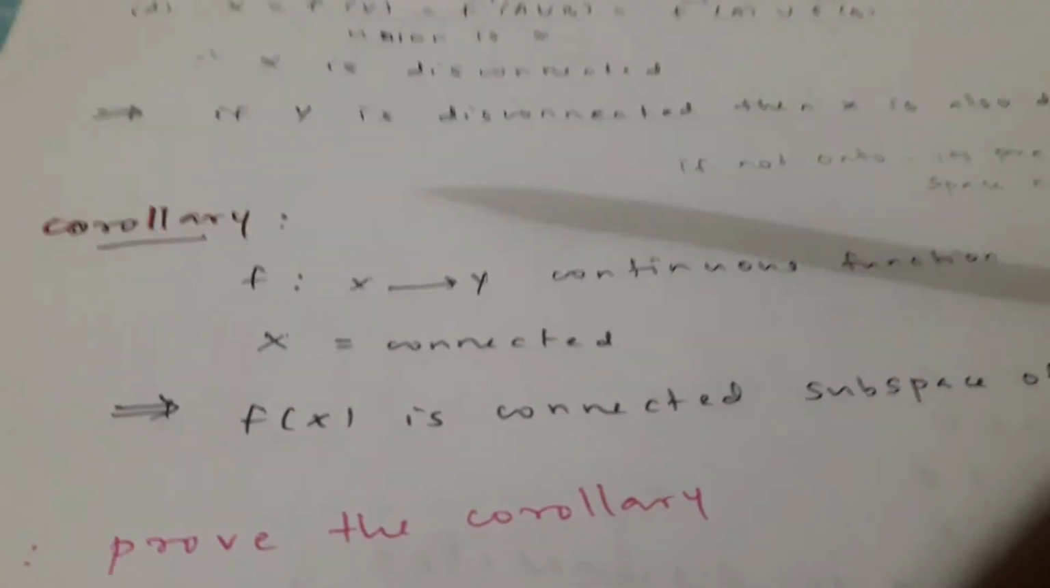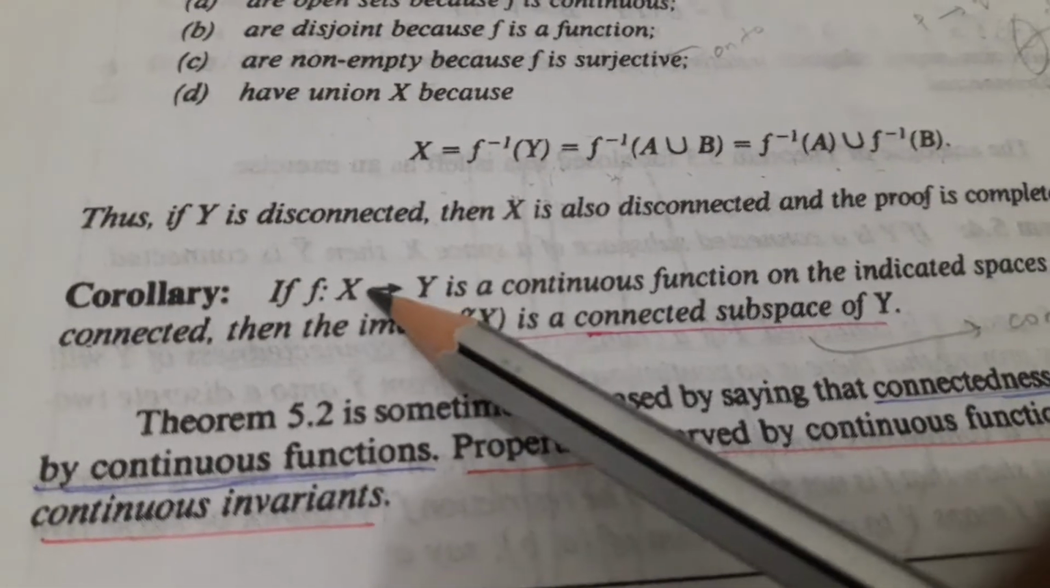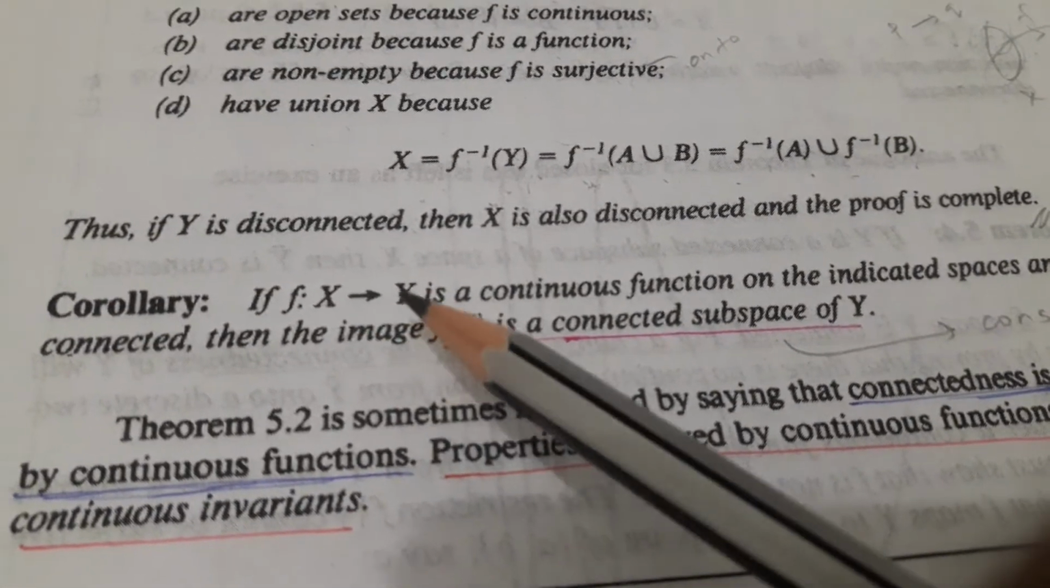Fourier transform 1.8. After Theorem 5.2, its corollary, that is in the book: if f is a function from X to Y, a continuous function on the indicated spaces.